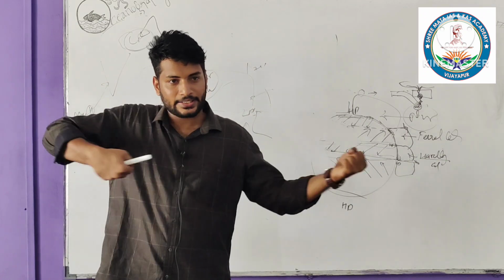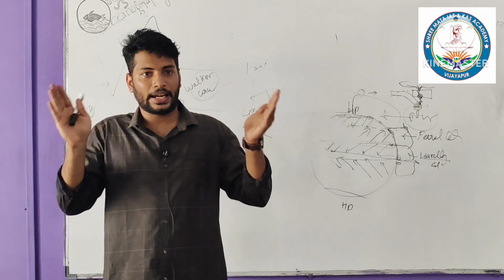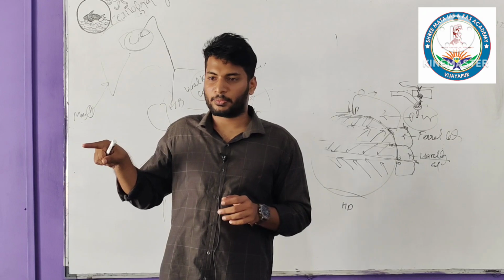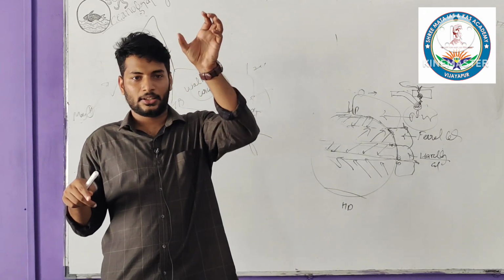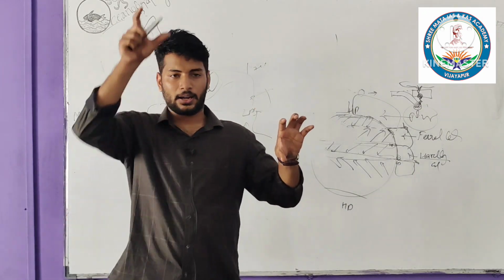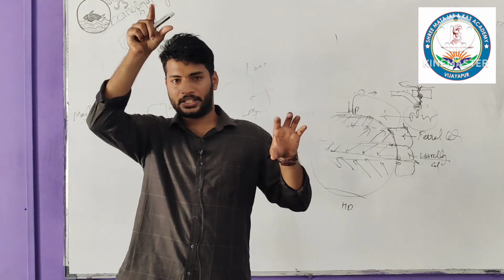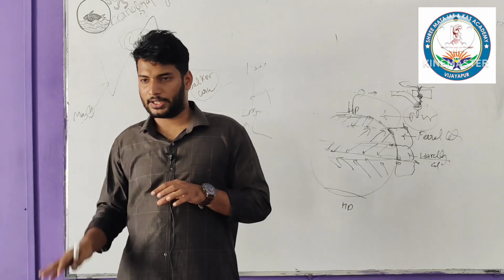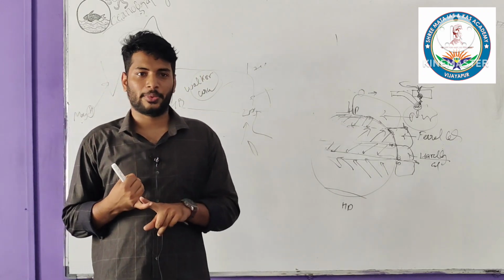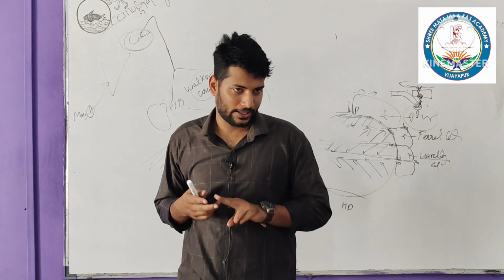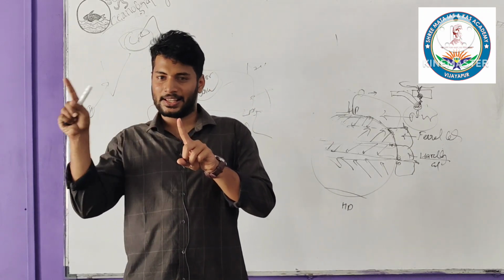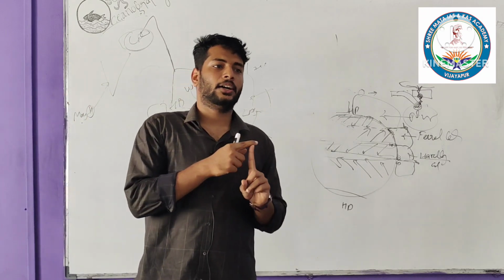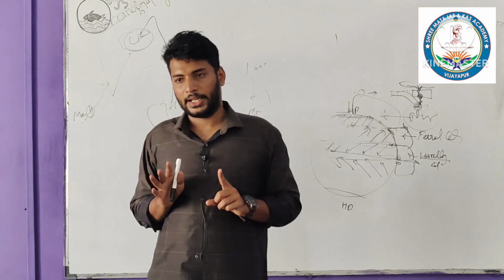From there you can find the extra pull and push, which results in the high tide condition being more as compared to other days. Then we have the quadrature position, where the Earth, Sun, and Moon are at 90 degrees, which will have lesser high tide and lesser low tide as compared to the normal condition. That is what results in the formation of spring and neap tides. So Syzygy position, S for spring. Okay, so the Syzygy position is responsible for spring tide and the quadrature position is responsible for neap tide.